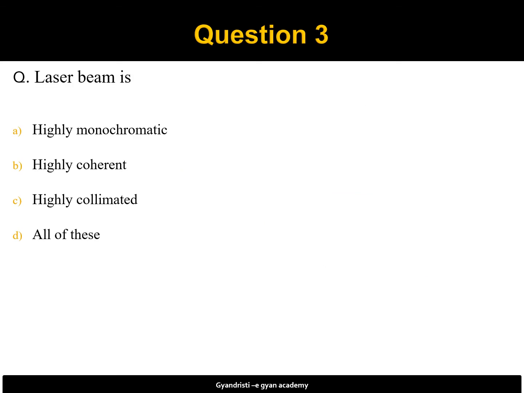Question number 3 is laser beam is. Four options are given: highly monochromatic, highly coherent, highly collimated, all of these. So if you remember, these all are the properties of a laser. Laser is monochromatic, laser is coherent also, and laser beam is collimated also. So all of these are correct.